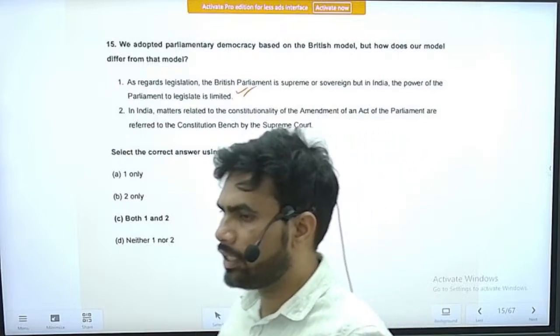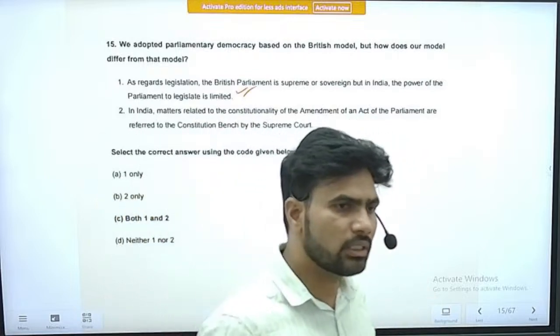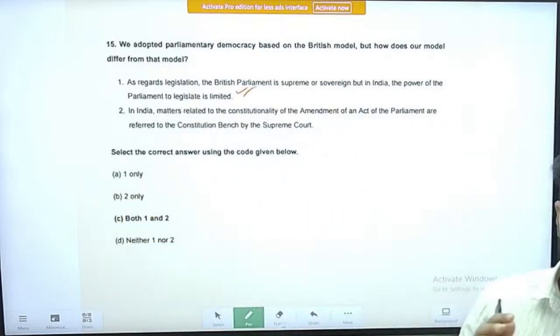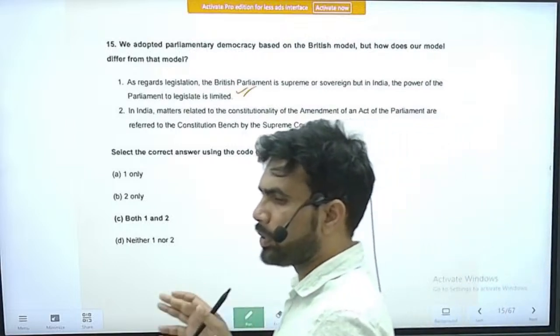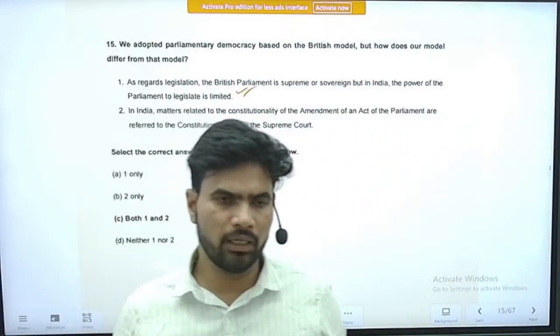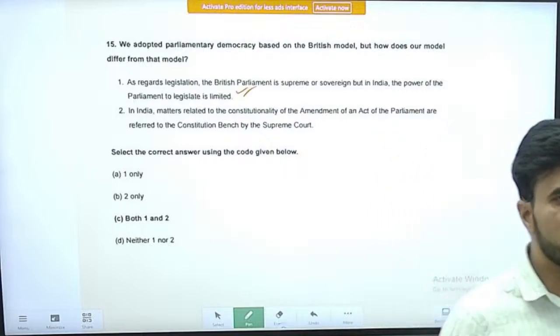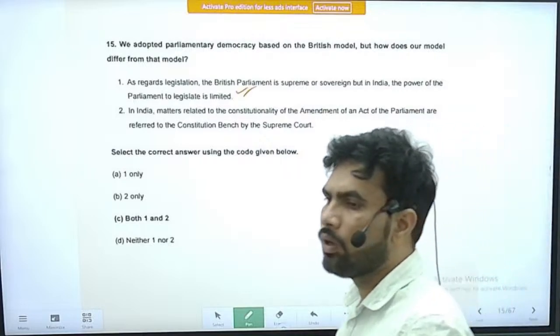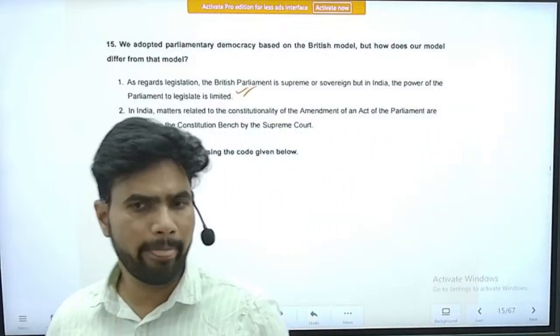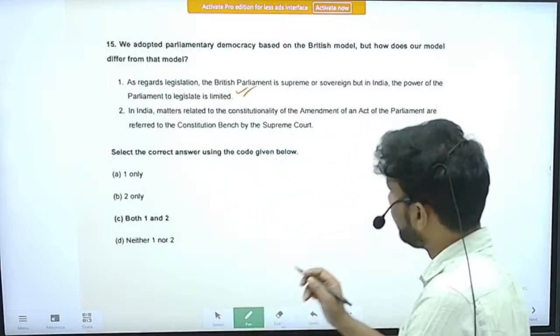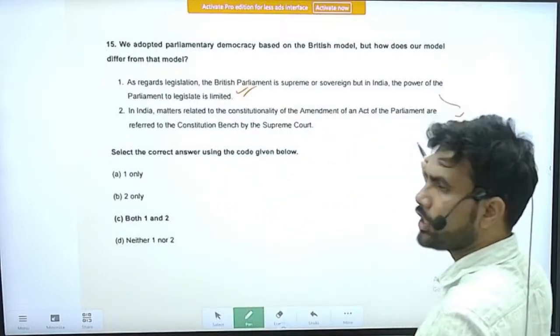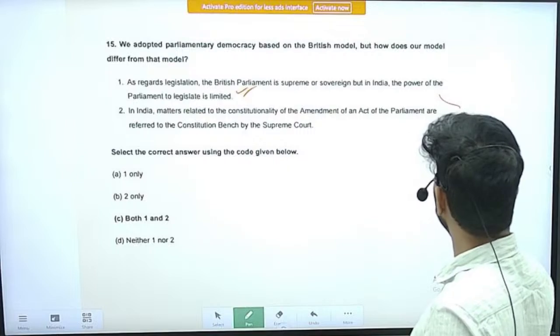So in Britain, the norm is that whatever Parliament says is correct. So Parliament is supreme in Britain. Even the government and the judiciary have to follow whatever is said by Parliament, because for the judiciary there is no concept called judicial review in Britain.